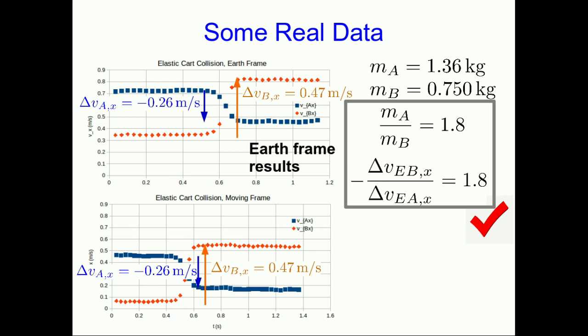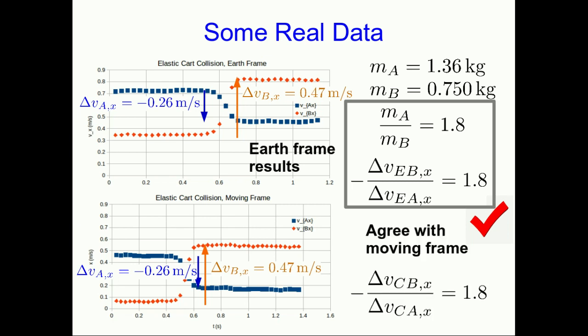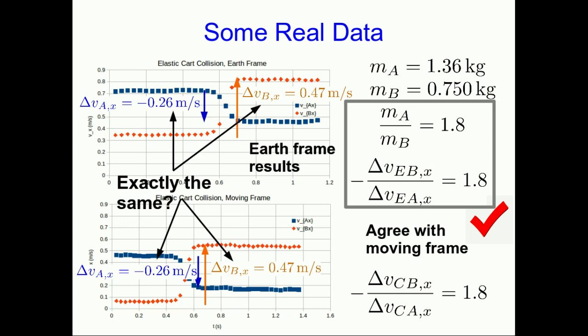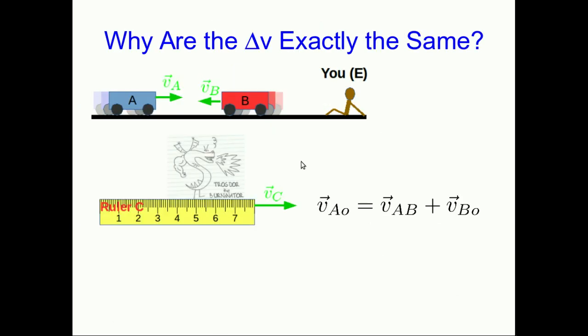But that is all the results out of the Earth frame, those delta V's. So what happens if we look at the delta V's in the moving frame? Well, you can see what happens because in fact the delta V's are the same, and so we get exactly the same result. But that's sort of interesting. Not only have we got the same ratio, but all the delta V's turned out to be the same. Is that a coincidence? Well, as you've probably guessed, it's no coincidence that the delta V's come out the same.